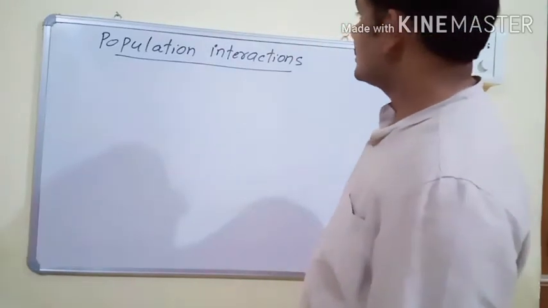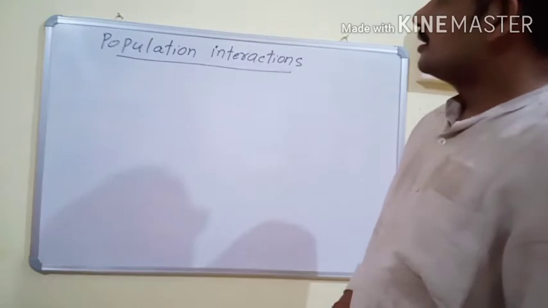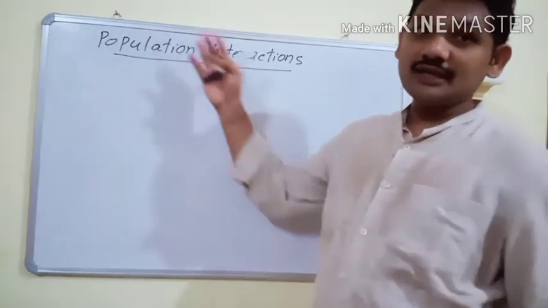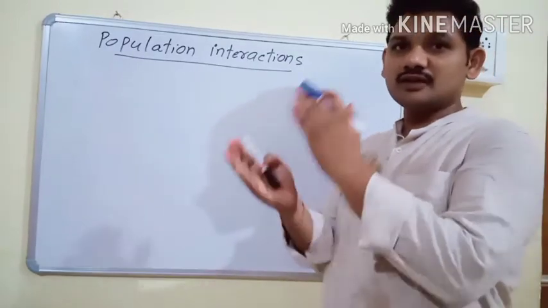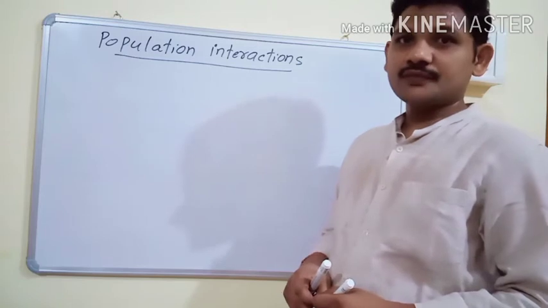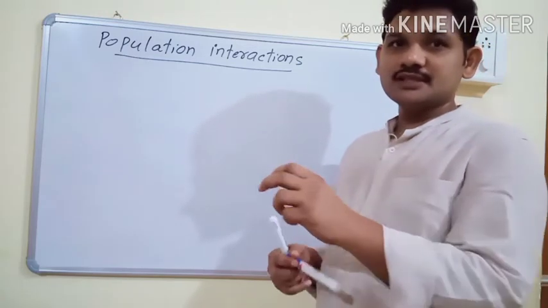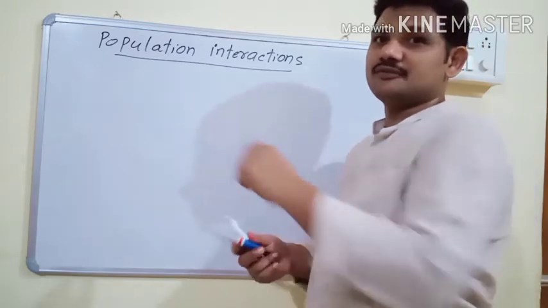Good morning students. Today we will discuss population interactions, or interspecific interactions. There is no natural habitat on earth which is inhabited by a single species. For any species, the minimal requirement is one more species which it can feed on.